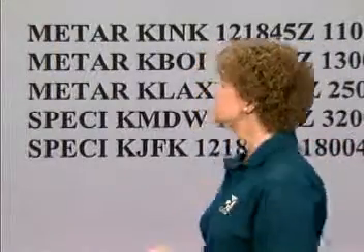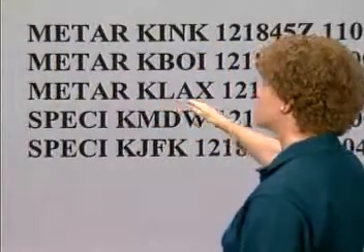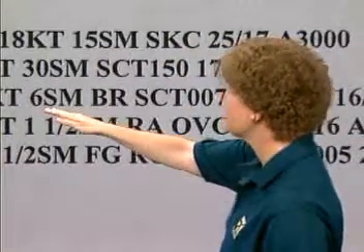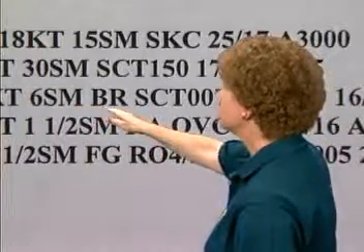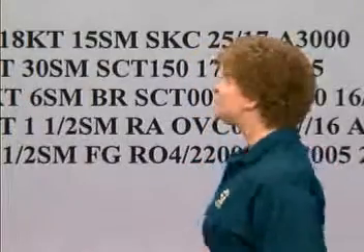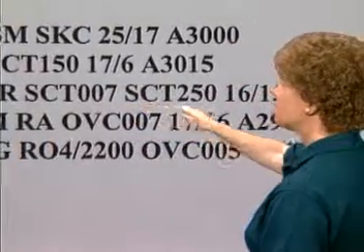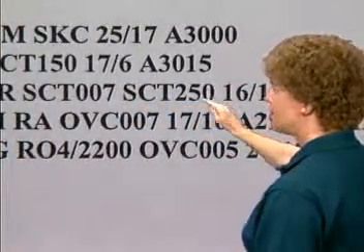Take a look now at the METAR for Los Angeles, KLAX, which is the middle report, and let's move across and take a look at their visibility and cloud cover. What you find is that Los Angeles is reporting 6 statute miles visibility, and the BR here stands for mist. Think of the BR as standing for baby rain. It's like fog, but it doesn't affect visibility nearly as profoundly. Los Angeles also is reporting scattered clouds at 700 feet and another scattered layer at 25,000 feet.